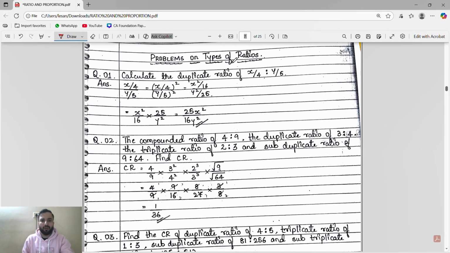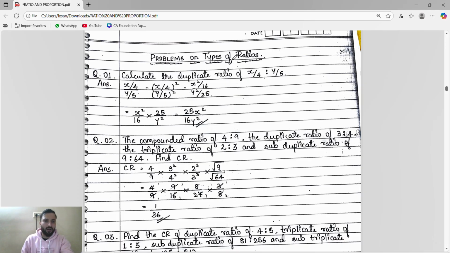Now problems on types of ratio. They said calculate the duplicate ratio of this: x by 4 is to y by 5. We have to find the duplicate ratio.